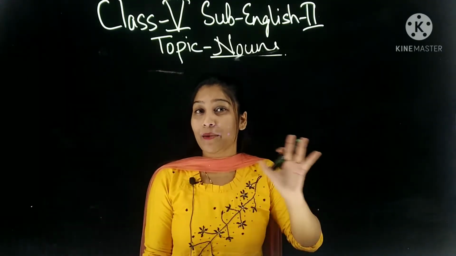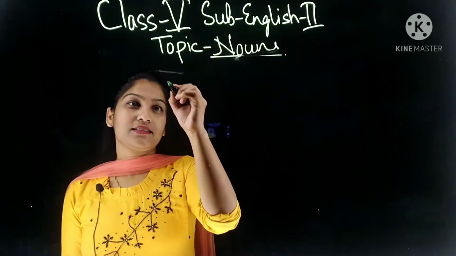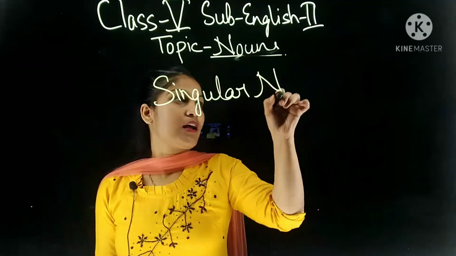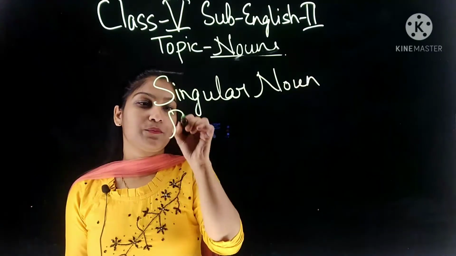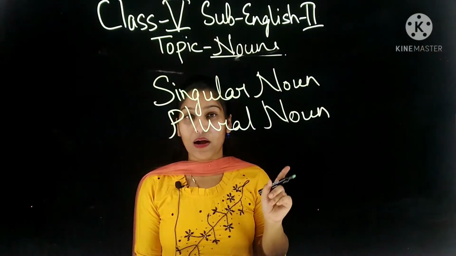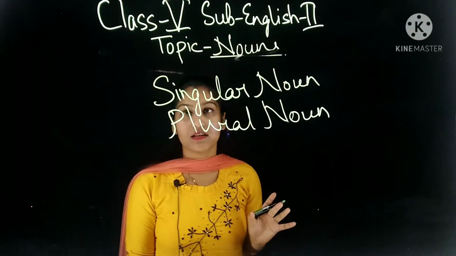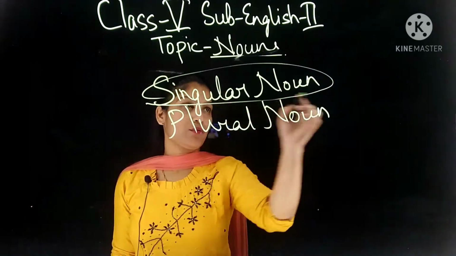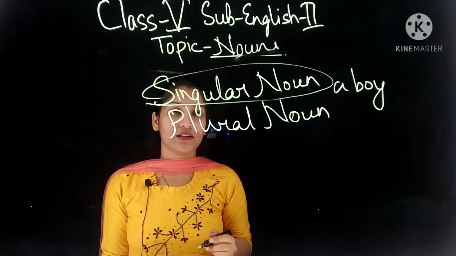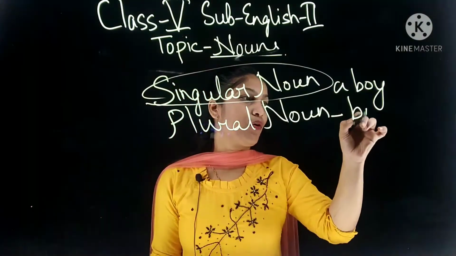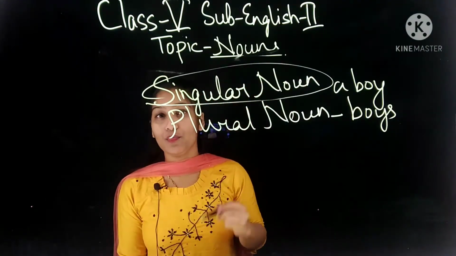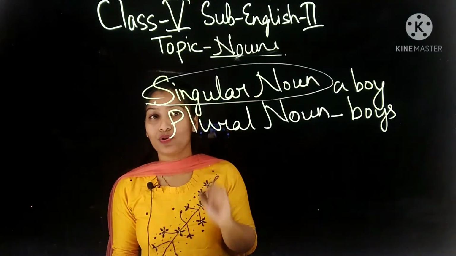Do you all know about singular and what? Plural nouns? Do you know that? Yes. We have also got singular nouns and what? Plural noun. Singular noun refers to one thing, one place, one animal, right? One person. So it refers to a single thing, a boy. If one boy, a boy, this is what? Singular. And plural refers to what? More than one. That will be boys. Do you remember this one? Yes. It refers to single and it refers to more than one. It is what? One and it is more than one.